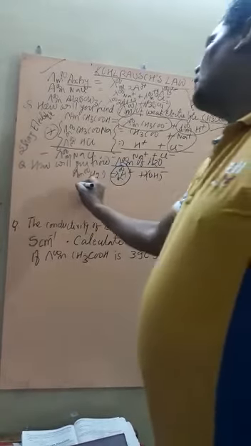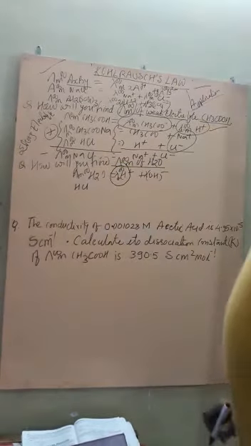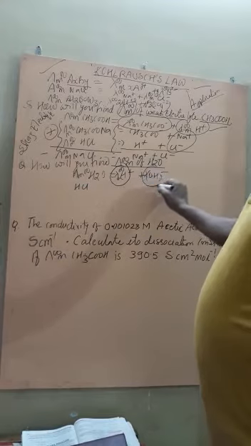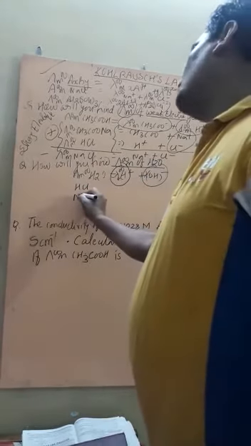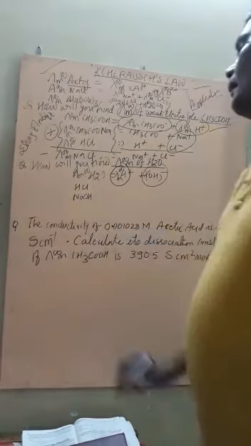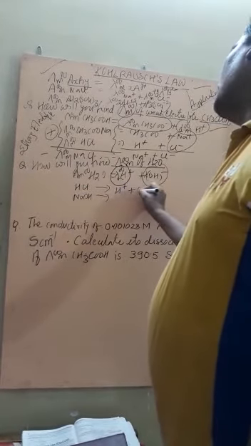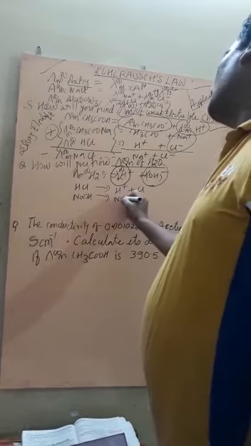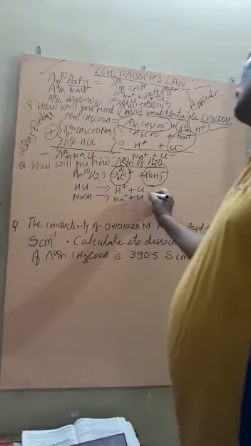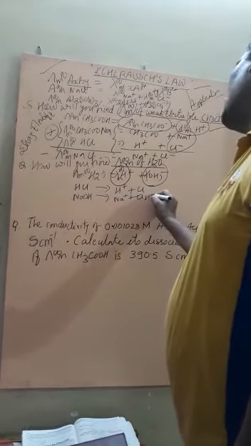H cation, so that will be HCl. We have to search for an electrolyte which consists of OH anion. So here we can use NaOH. But again, here we will obtain 4 types of ions: H cation and Cl anion from HCl, and Na cation and OH anion from NaOH.